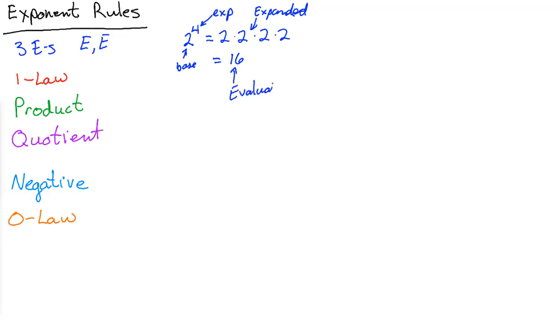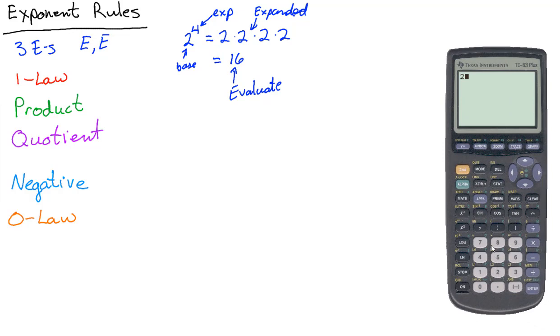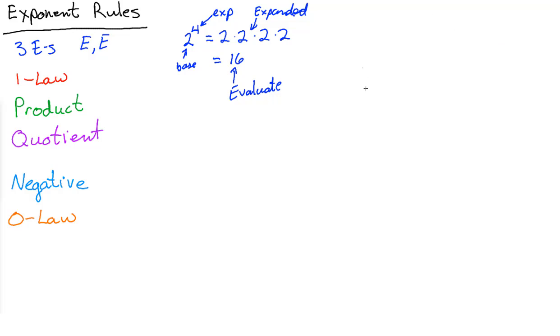And the nice thing is when you have numbers, you can evaluate them. You can stick them into the calculator. And as a reminder, this is what the calculator looked like when you did it. You did 2, and then the exponent was this caret looking thing over here. And your calculator may have something different. It may have an x to the y button or something like that. 2 to the fourth power, and you'll see it comes up with 16 indeed.